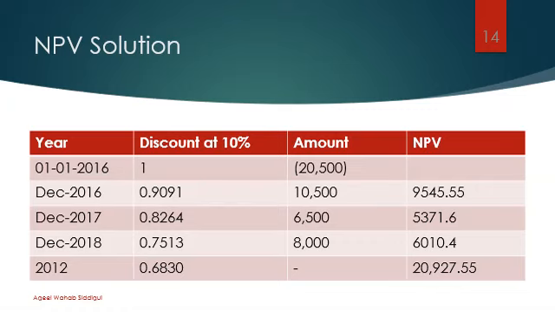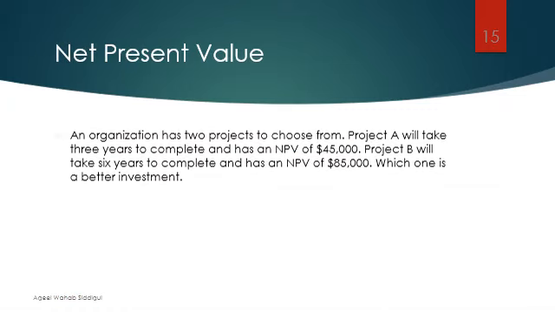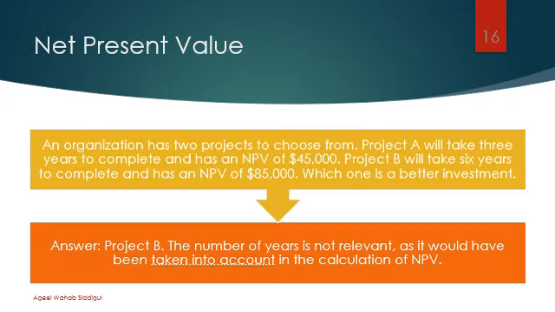Next is, an organization has two projects to choose from. Project A will take 3 years to complete and has an NPV of $45,000. Project B will take 6 years to complete and has an NPV of $85,000. Which one is the better investment? So the answer is B, because its NPV is greater, $85,000.